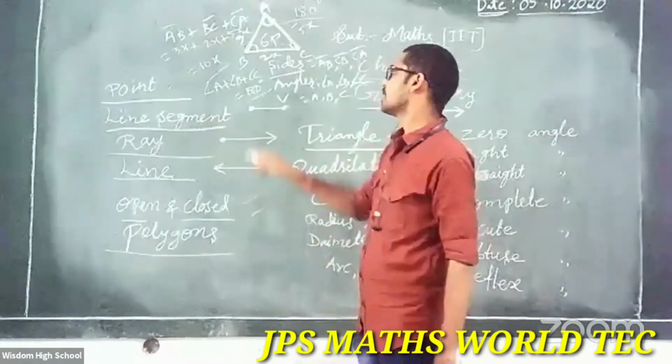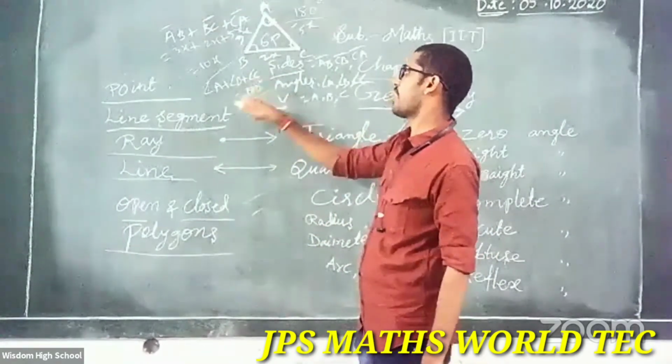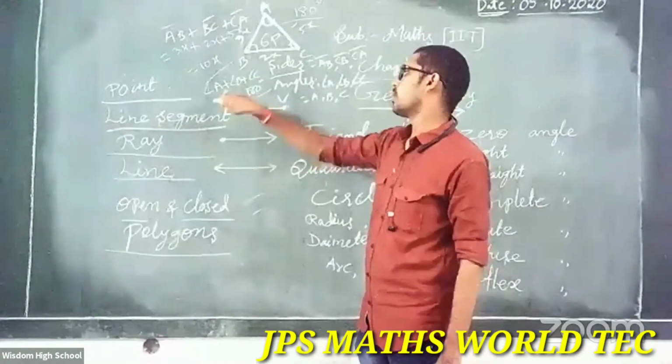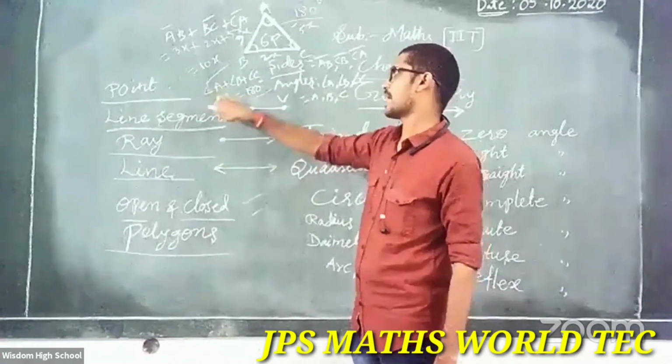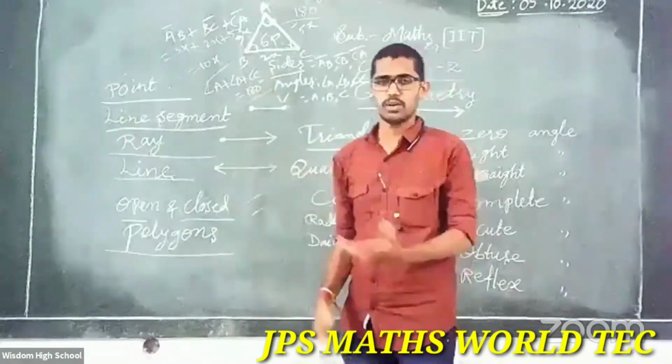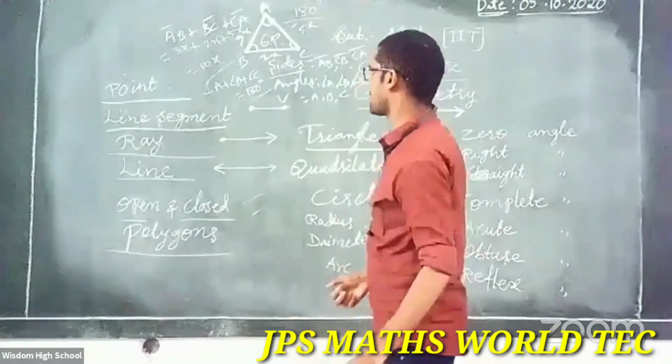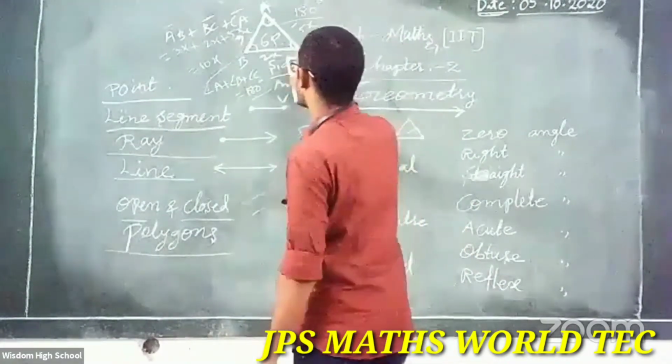Just use that the sum of the 3 angles of a triangle is 180. Just substitute in this formula: angle A plus angle B plus angle C is equal to 180. Is that clear? One example, observe here. I will tell you. So simple.